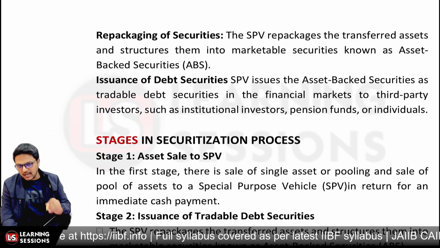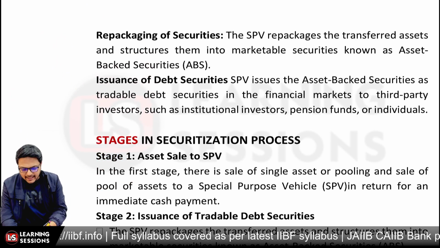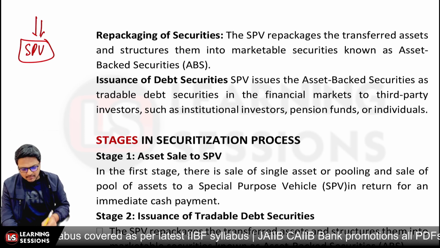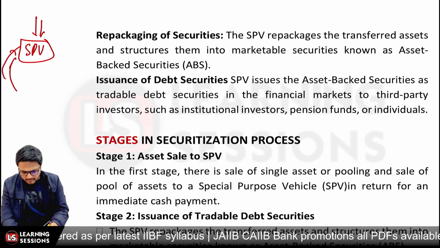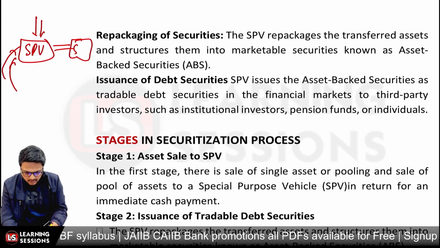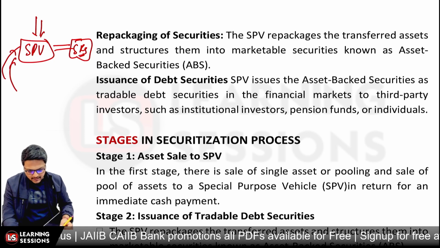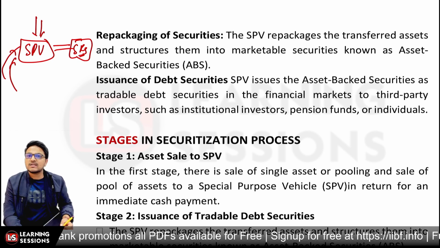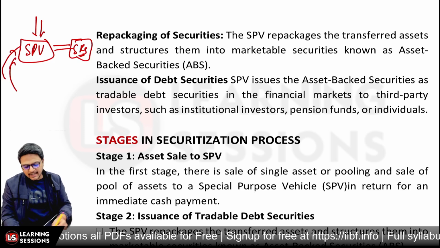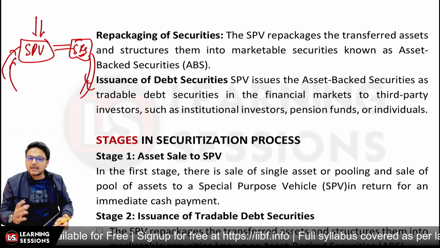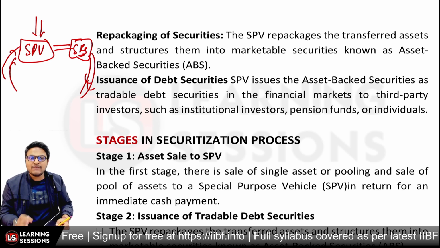And further, it's related to the repackaging of securities. Now, after the payment has been made and the assets have been transferred to the special purpose vehicle, the special purpose vehicle, based on the securities, will be creating the security receipts. The security receipts will be created and further structured into marketable securities, which are known as asset backed securities, and further these securities will be issued as a debt security to the qualified institutional buyers.